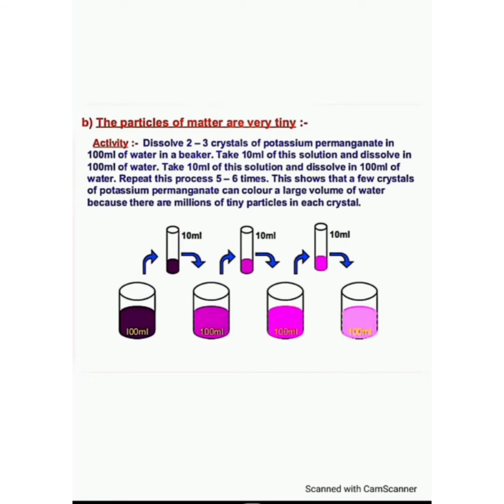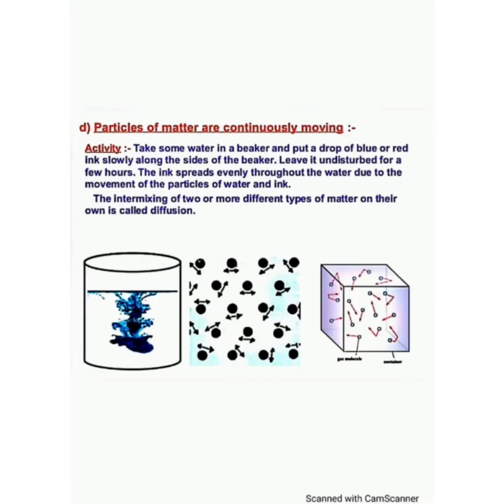Again take 10 ml from the second beaker and pour it into the third beaker. In the third beaker also we can see the color. Again take 10 ml from the third beaker and pour it into the fourth beaker. So the color is there till the fourth beaker. Only, at first it is dark, later it is light. So the color intensity or darkness is reduced, but the color was there. So this shows that particles are very tiny. So next we'll move on to the next nature.